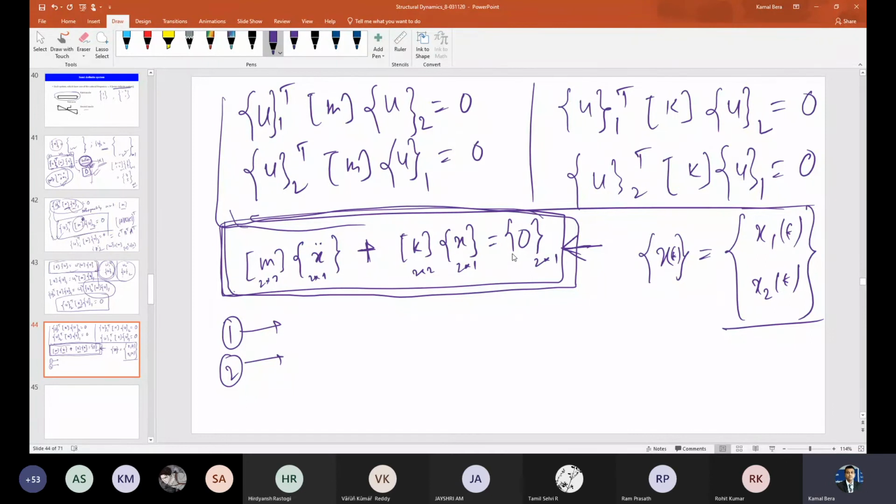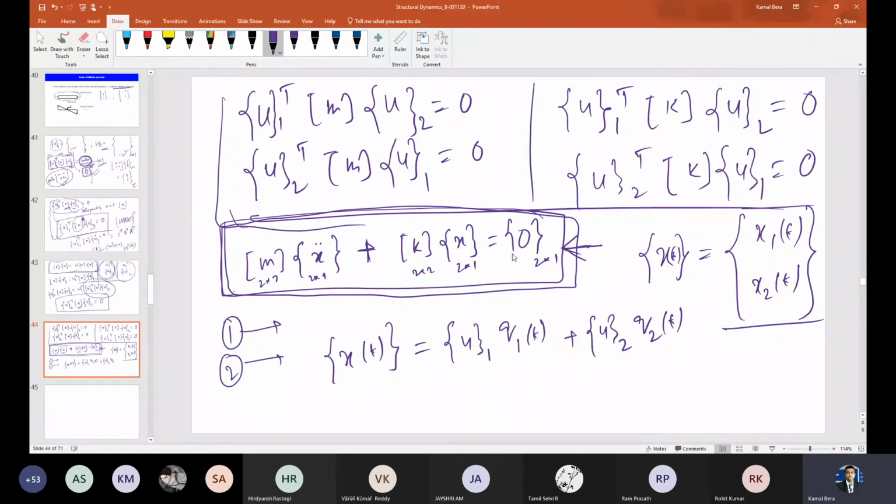Okay, so the two mode combination, right? As you understood already, let us say x(t), x basically here. So x is a combination of two modes, right? The first mode u1 and then the time dependent part, let's say it is q1, plus u2 q2.